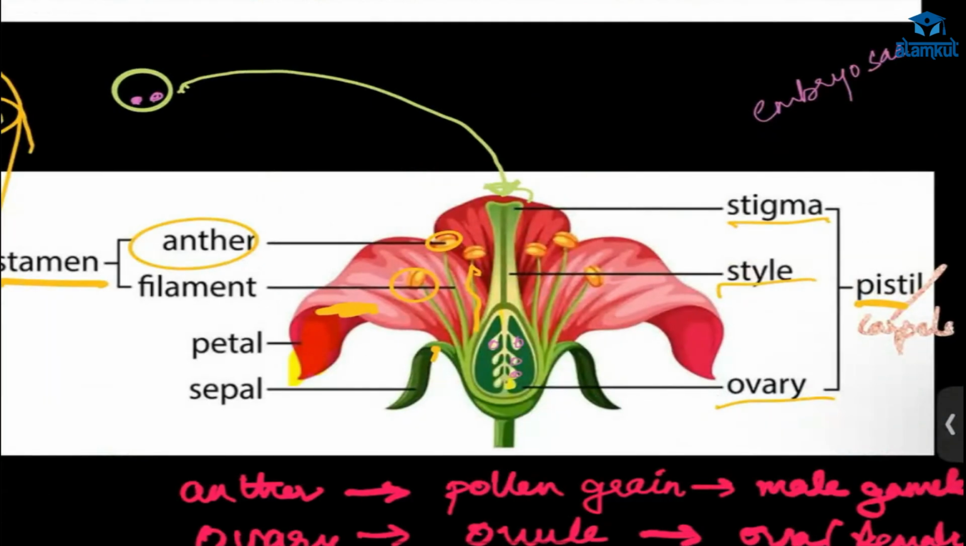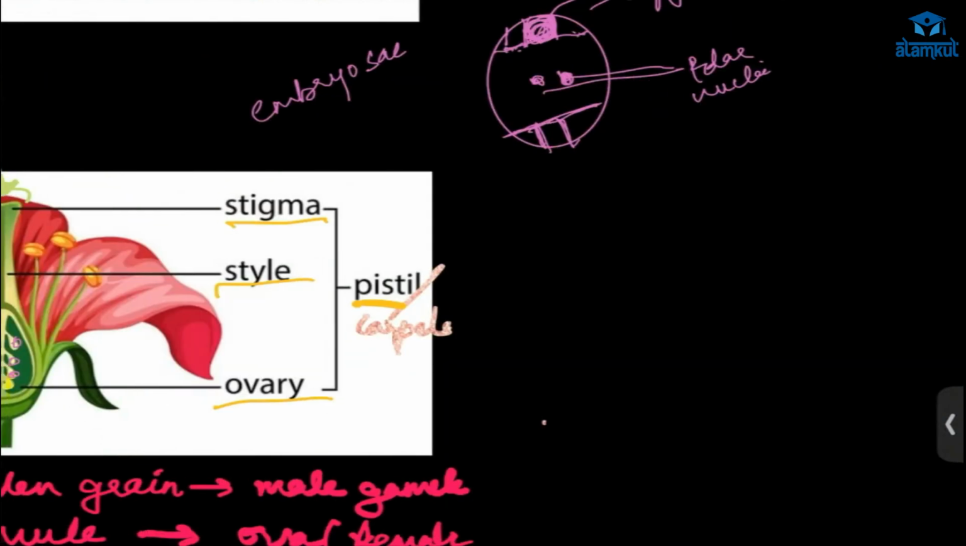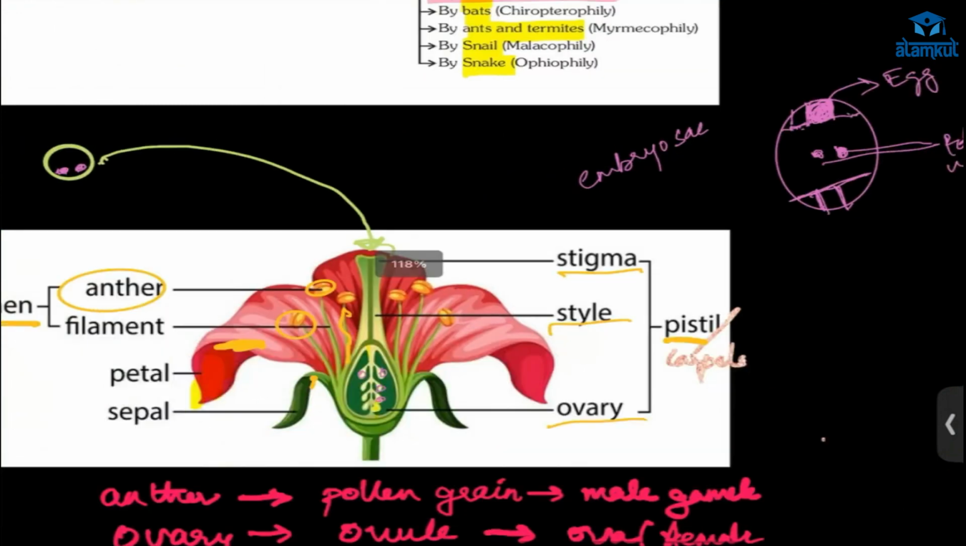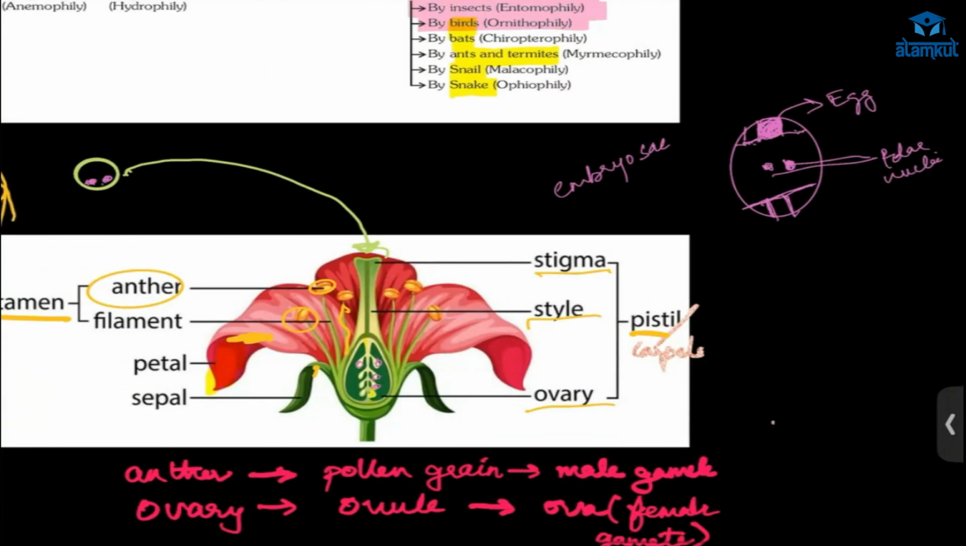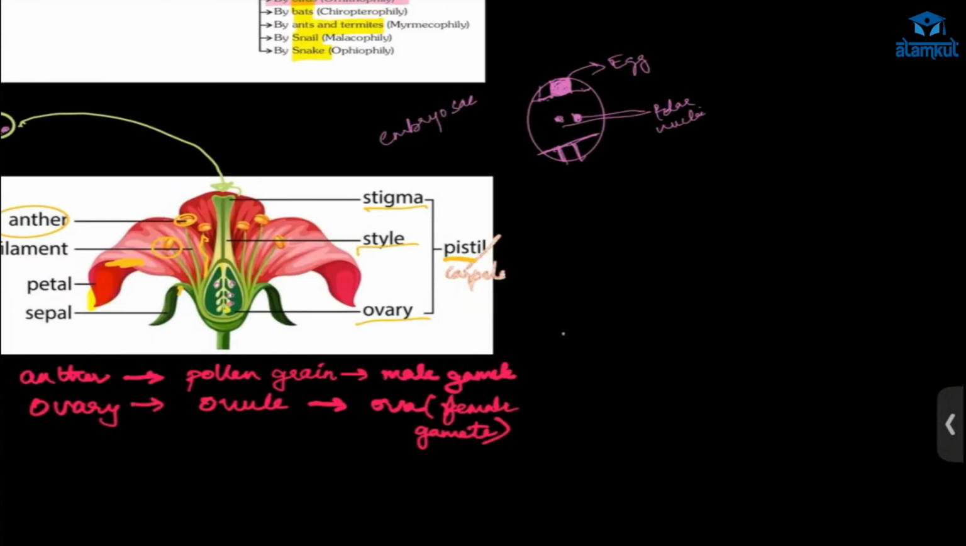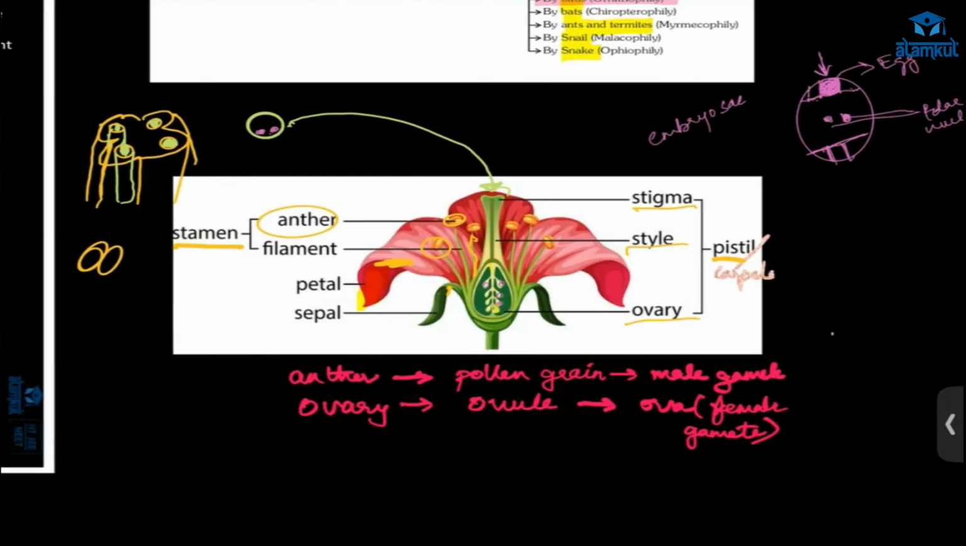Now we have the male gamete and the female gamete. Both are mature. Then what will happen? This pollen grain should come to the stigma and reach the ovule, the embryo sac, inside which we have the egg. It should reach the egg so that fusion will happen. So for that to happen, we have